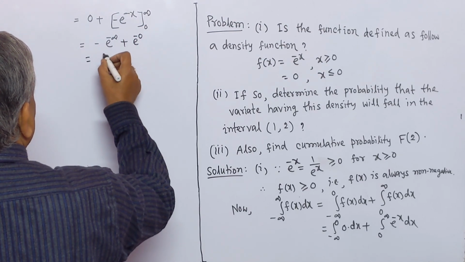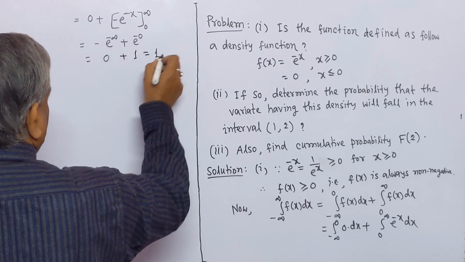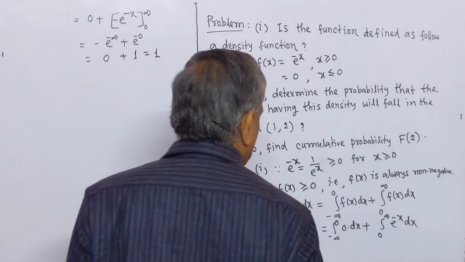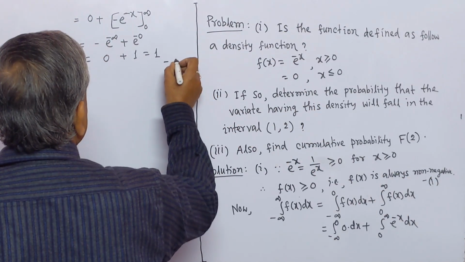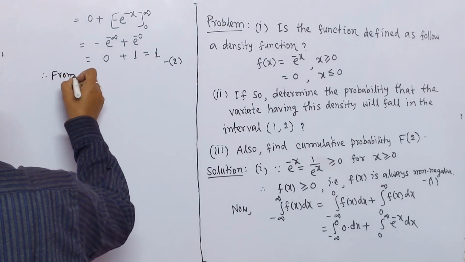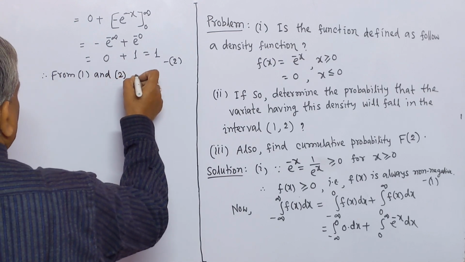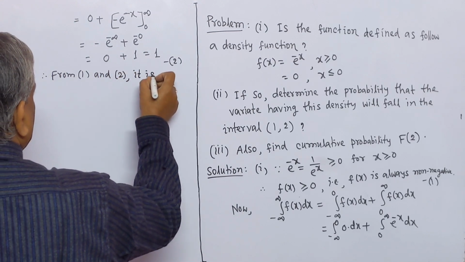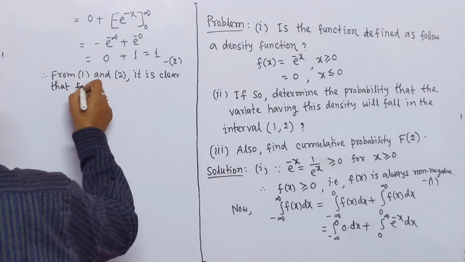This is 0 and this is 1. This equals 1. Therefore, from 1 and 2, it is clear that f(x) is a density function.